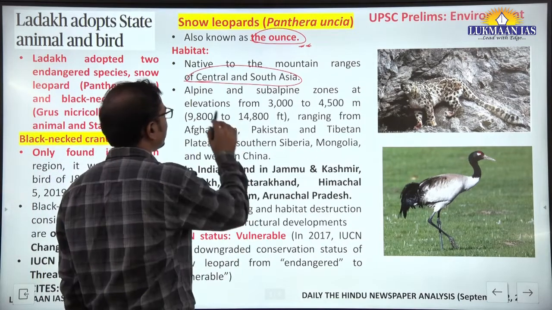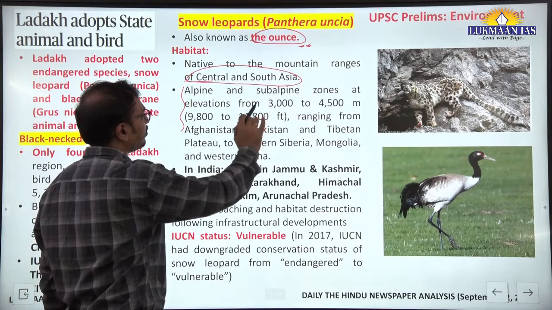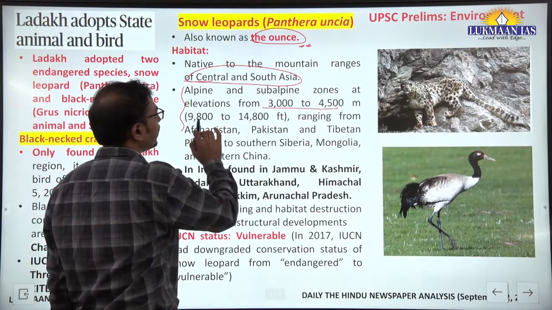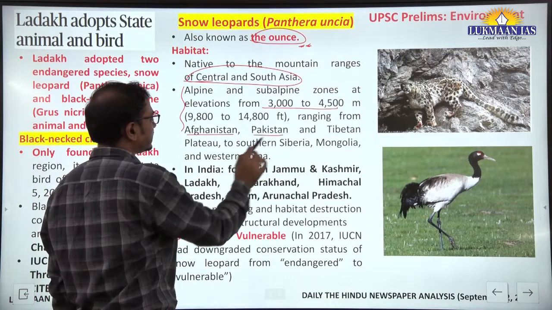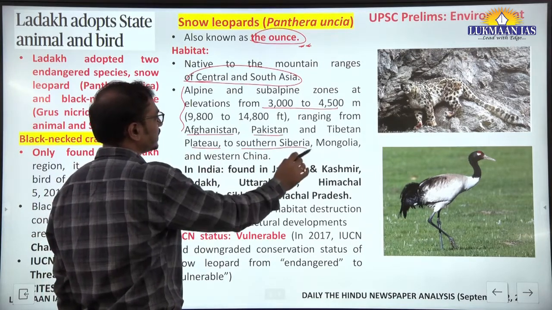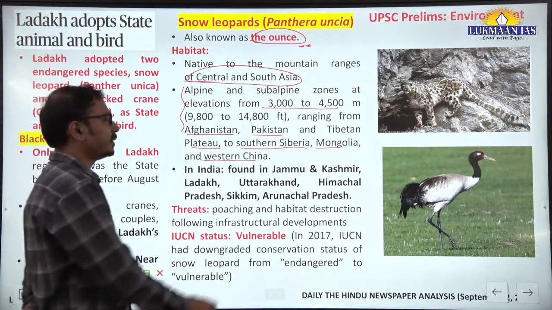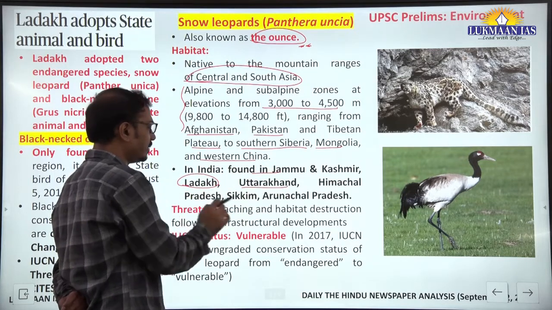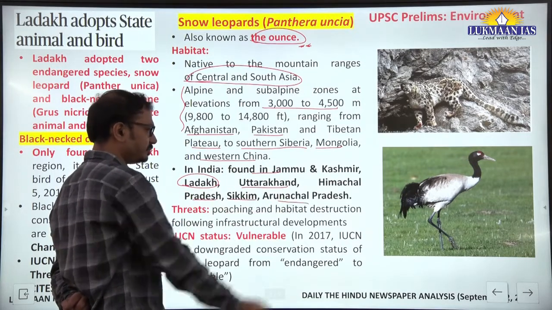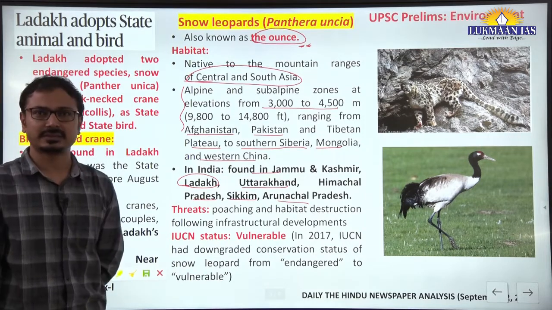Now the habitat is high altitude, from 300 to 4,500 meters, ranging from Afghanistan, Pakistan, Tibetan Plateau, southern Siberia, Mongolia, western China also. In India, it is found in Jammu Kashmir, Ladakh, Uttarakhand, Himachal Pradesh, Sikkim and Arunachal Pradesh.